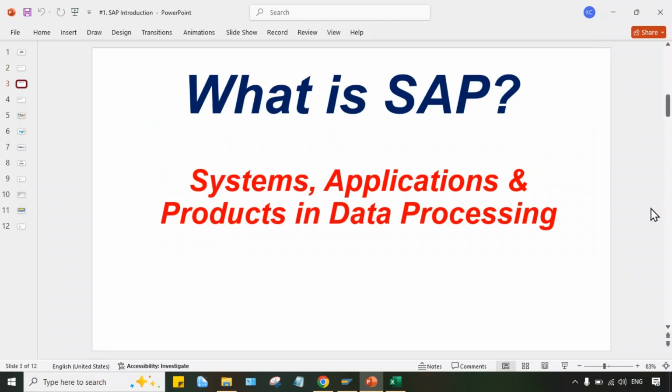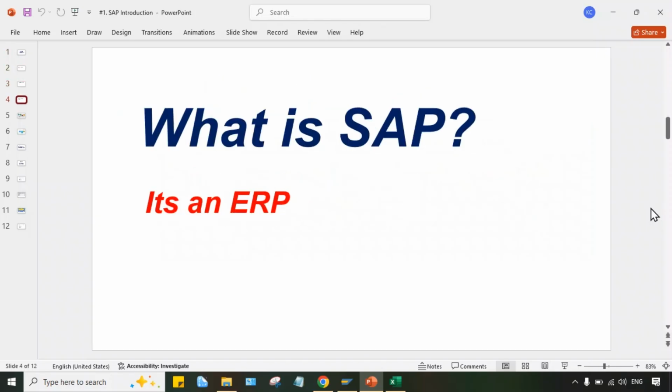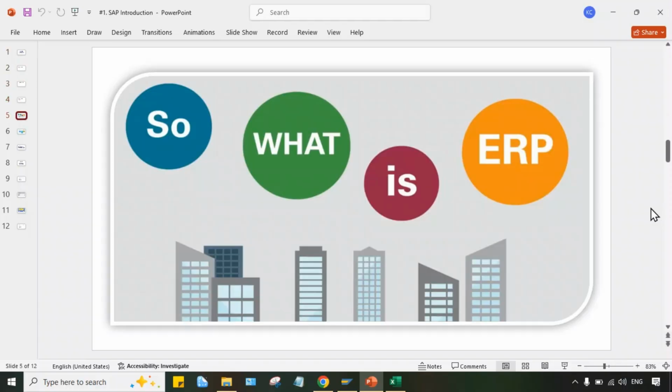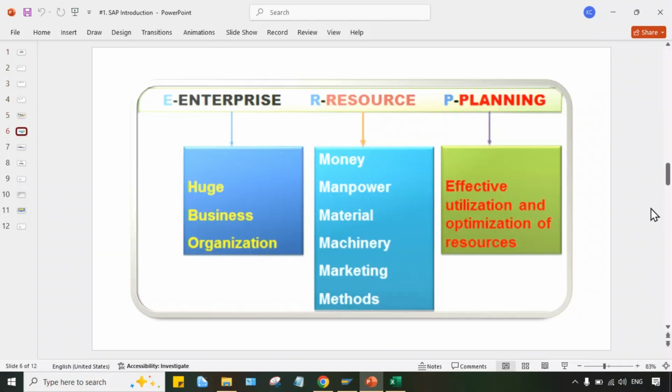So here the question still remains: what is SAP? So look at here. Here is the answer. It's an ERP. Okay. So again, another question: what is ERP then? Right. So now look at here, guys. The answer is hidden in the full form of this ERP. ERP stands for Enterprise Resource Planning. Enterprise means what? Business organization. An organization is called an enterprise.